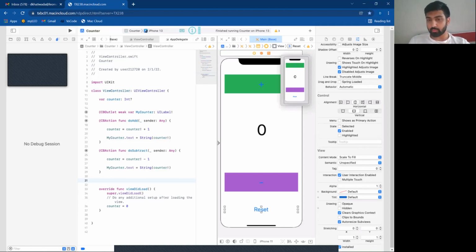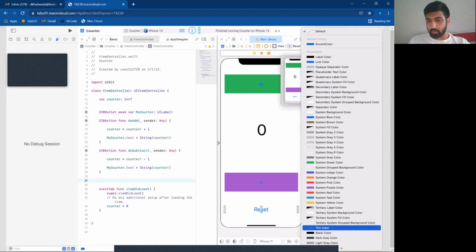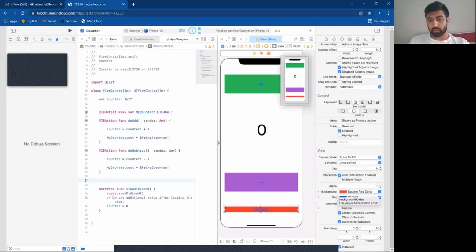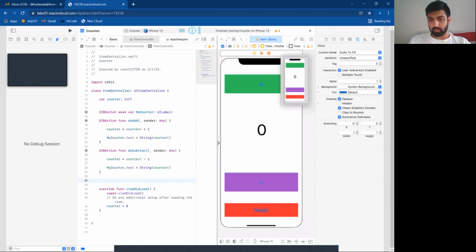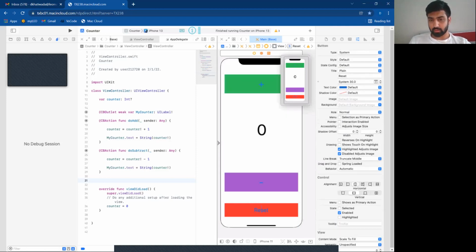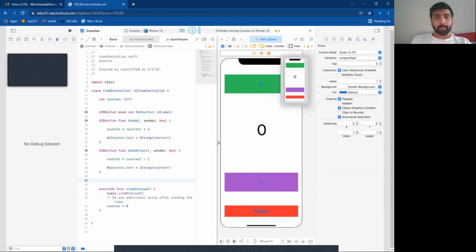So I go to the background and then I go for a system red color, and then I will make it a little bit bigger to make it look good. That's it. No need of these changes. Just I want to make sure this looks good there. Yeah, looks fantastic.